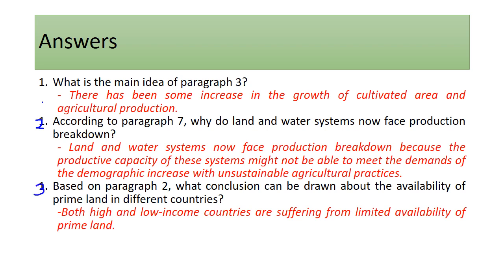Obviously, this is number 3. Based on paragraph 2, what conclusion can be drawn about the availability of prime land in different countries? Both high and low income countries are suffering from limited availability of prime land. The author said in rich countries it's just 30%. In poorer countries it's 28%. So not much difference there. Okay, there needs to be more land because the population everywhere is increasing.